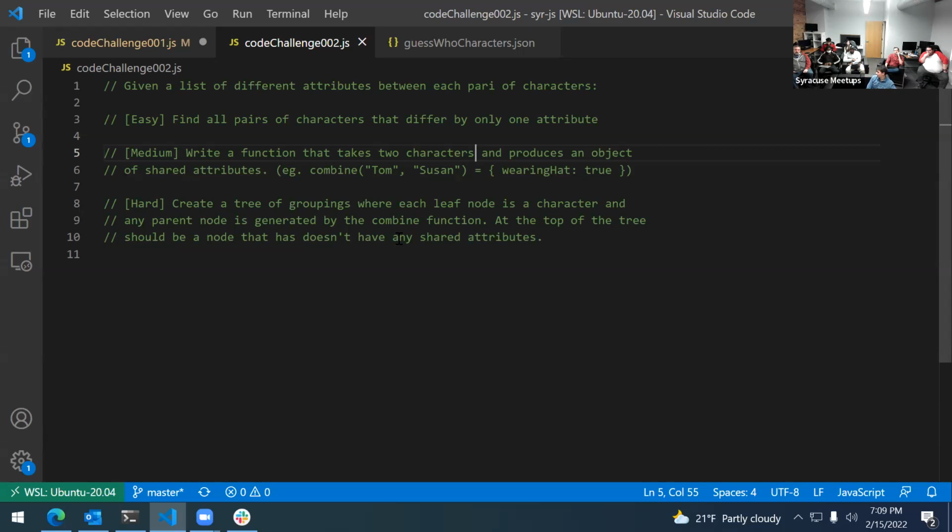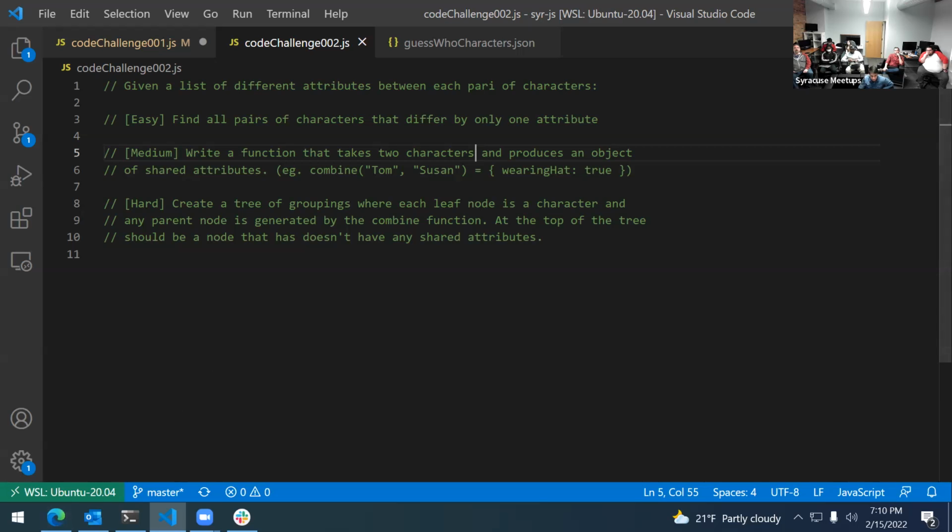So that's a bit of a stretch. That's a bit of a leap. I really should call it hard, like crazy hard. It's a lot harder than medium, but if you have questions, feel free to put them in the JavaScript chat as we go. Other than that, we'll jump into our topic for today.